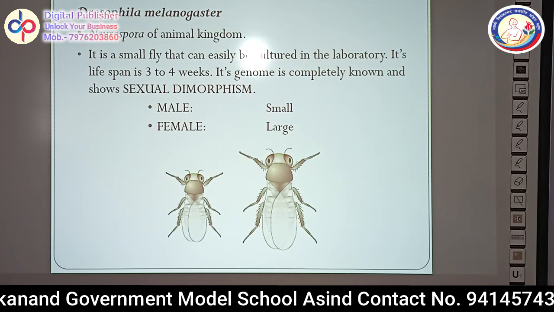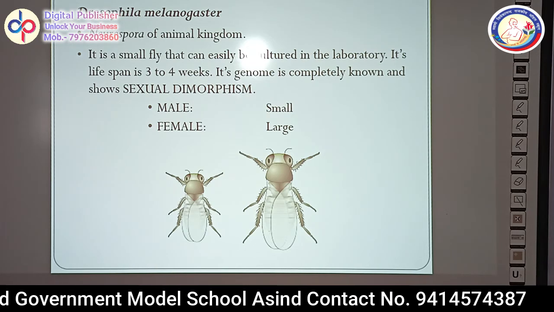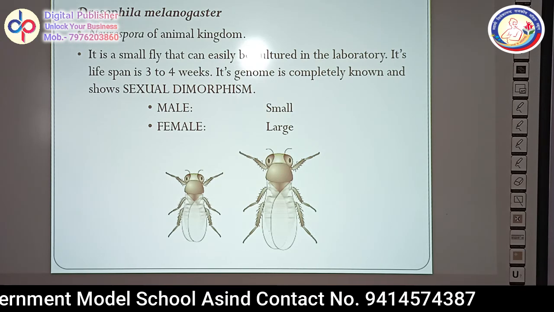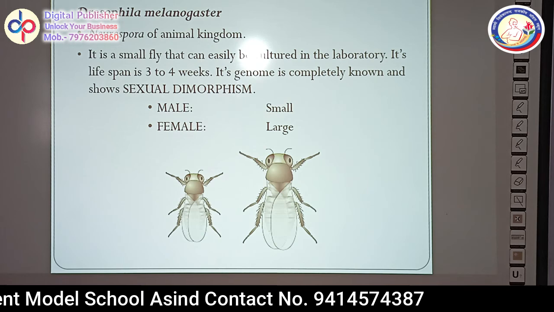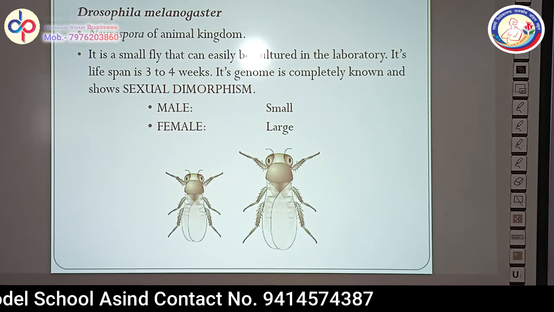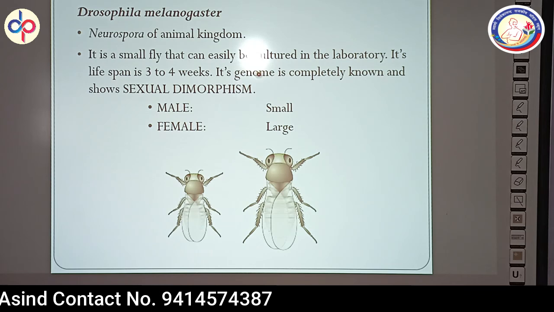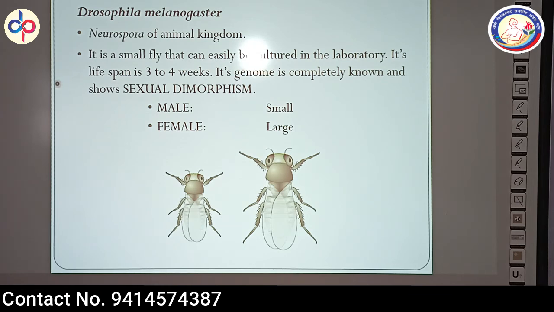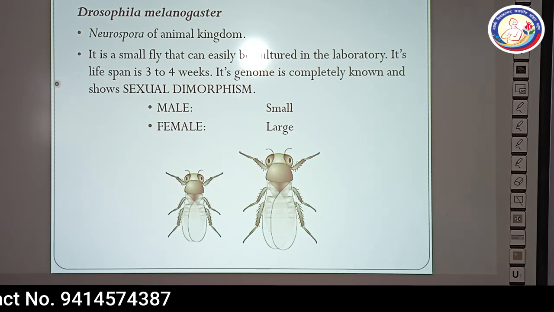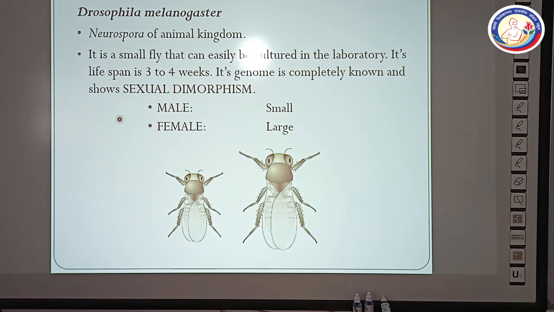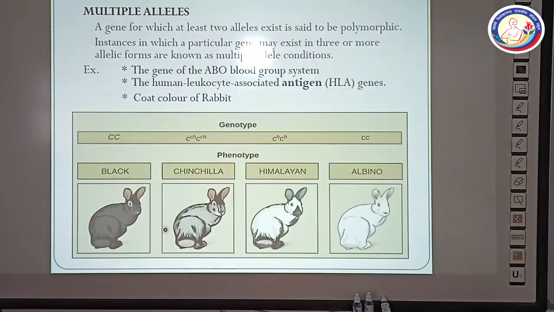Now, in modern genetics, we use Drosophila melanogaster. This is also known as the fruit fly. It is also known as the Neurospora of the animal kingdom. It is a small fly that can easily be cultured in the laboratory. Its lifespan is 3 to 4 weeks. Its genome is completely known and it shows sexual dimorphism. The male is small in size while the female is large in size. You can see the picture.